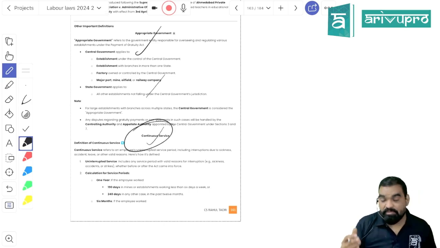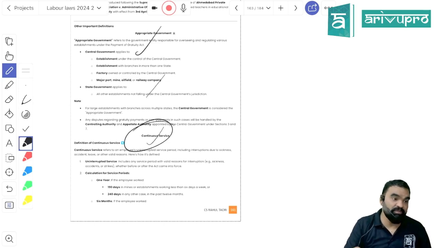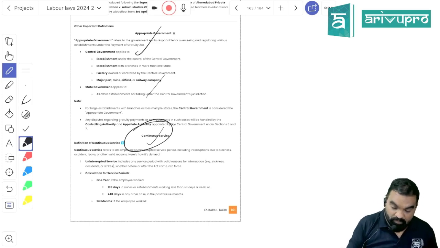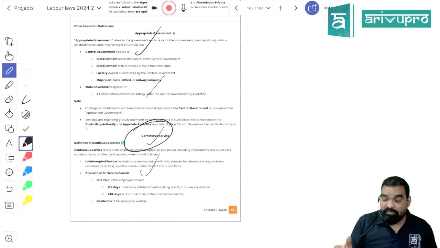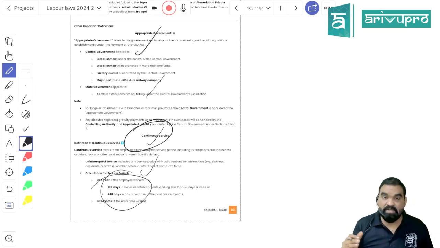What is continuous service? I told you very clearly, it requires continuous service of 5 years to be eligible for payment of gratuity, right? If in the continuous period you got laid off, or you got maternity leave, or sickness leave, that will not be counted as an interruption, right? And now how many days will be counted as a continuous year?